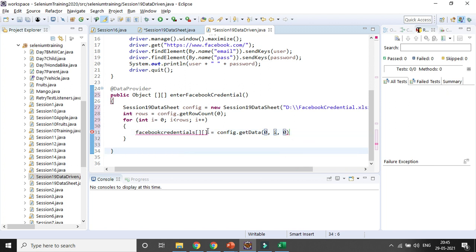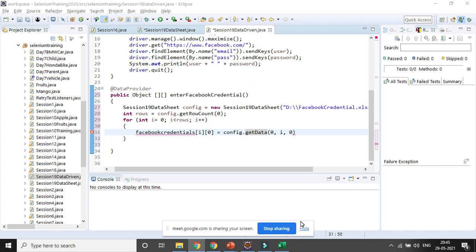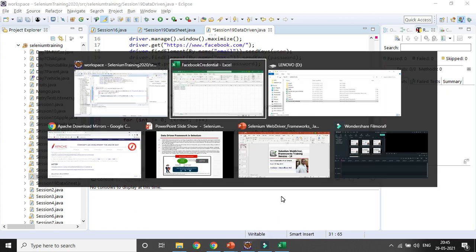Actually, I'm not able to view your screen, only hearing the voice. No, it is still sharing. Okay, so let me try to stop sharing once more. Are you able to see it now? No, I am able to see, maybe Intronil might be having some network issues. Okay. Still I am stopping my sharing once again. I am sharing once again.